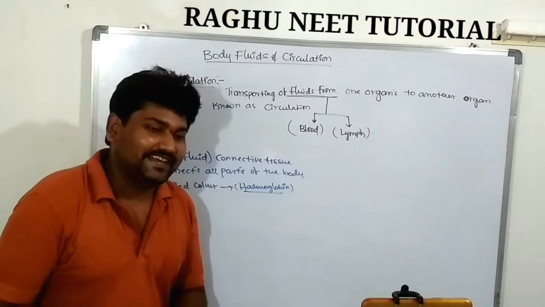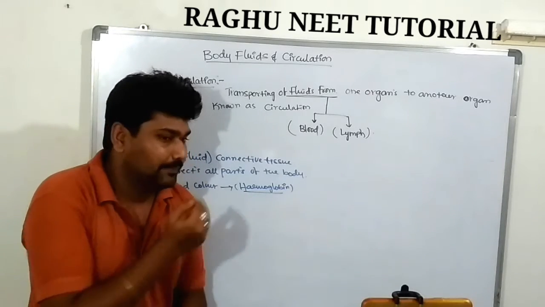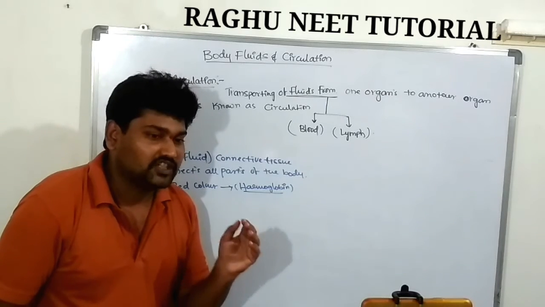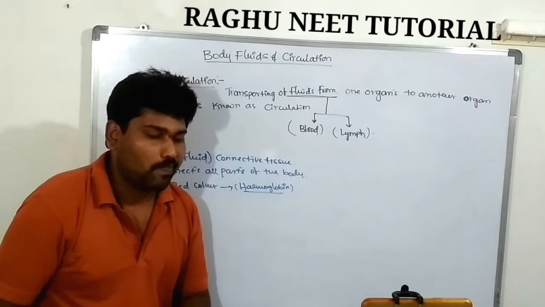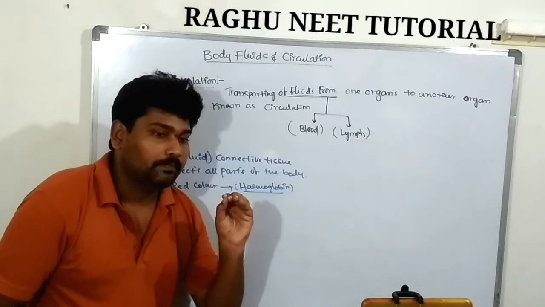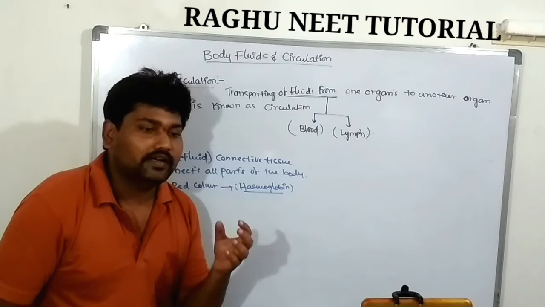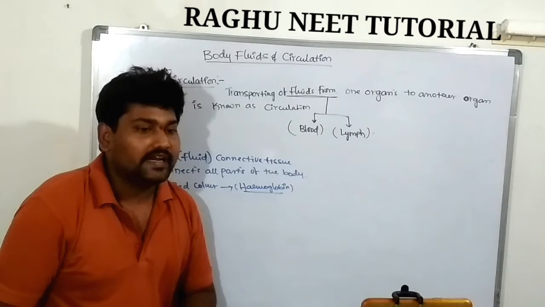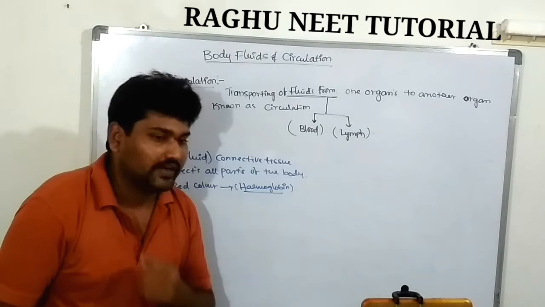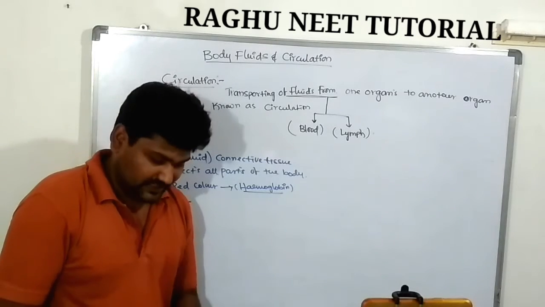It transports gases and collects excretory products, nothing but nitrogenous wastes, from the tissue regions. It transports hormones and enzymes, and carries waste material to the kidney regions. It acts like a thermoregulator. It regulates water molecules, acts like an osmoregulator, and maintains the pH.